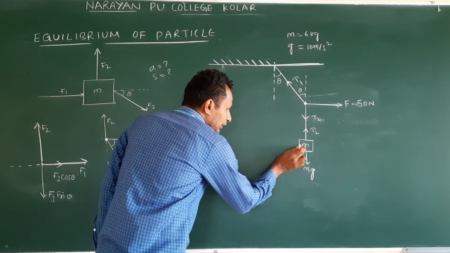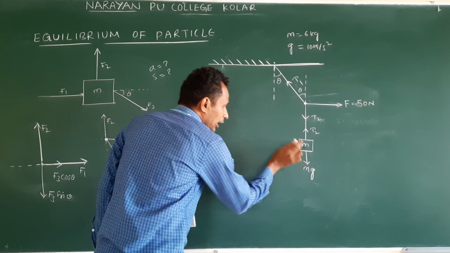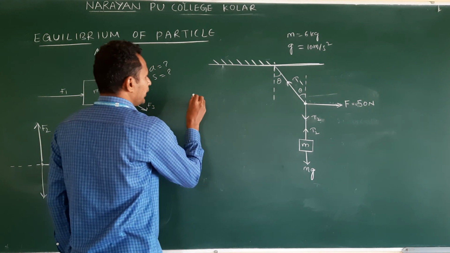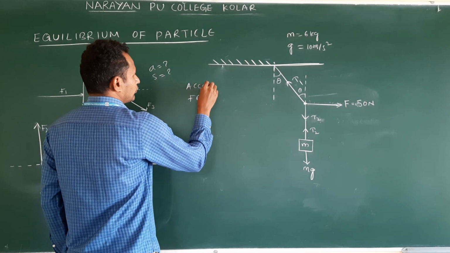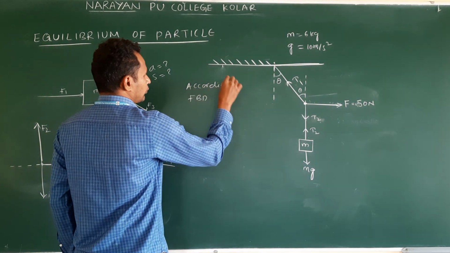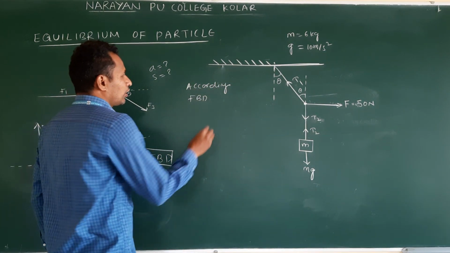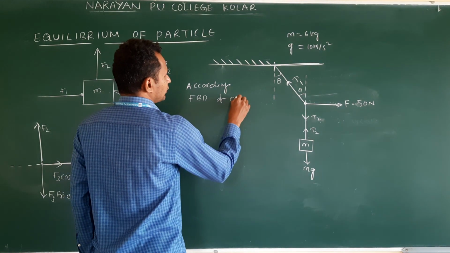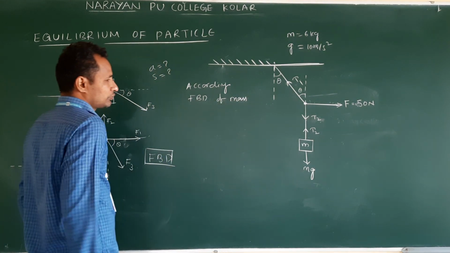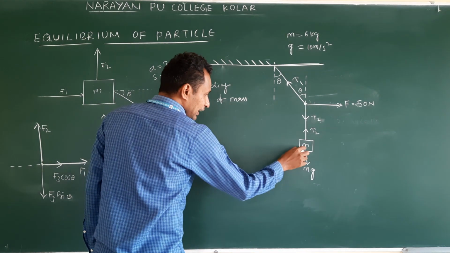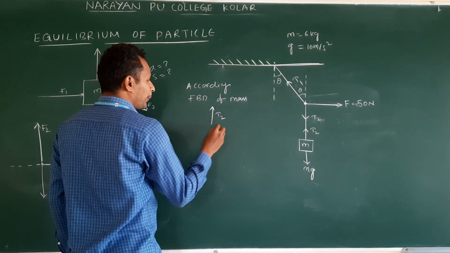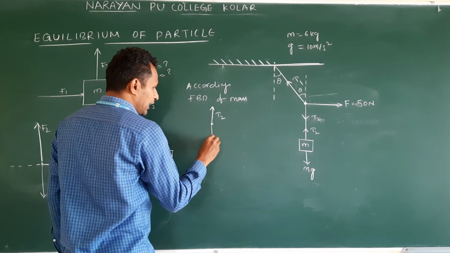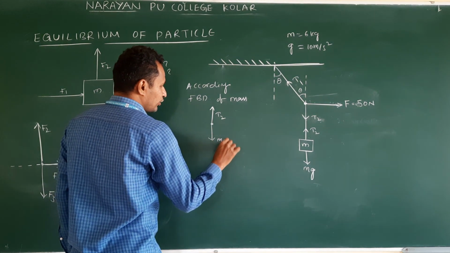Now I am taking the free body diagram, FBD, for this object, the FBD of mass. What forces are acting on this M? T2 acts upwards, and mg acts downwards.